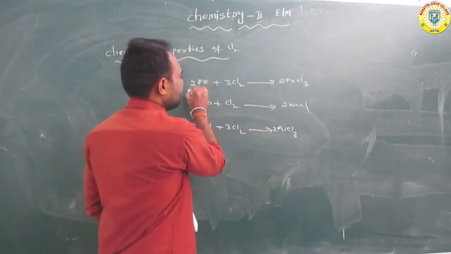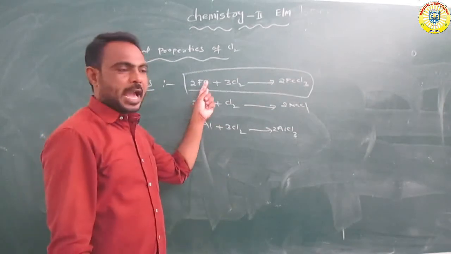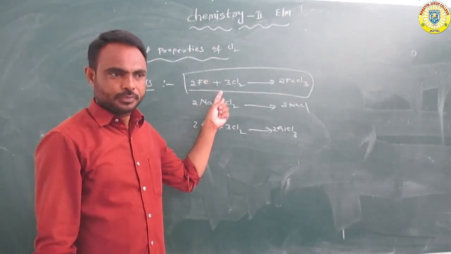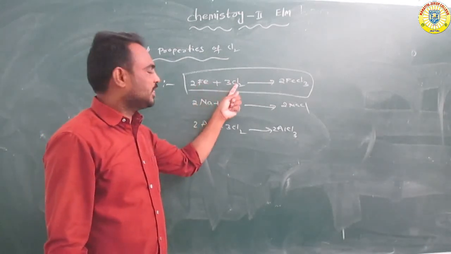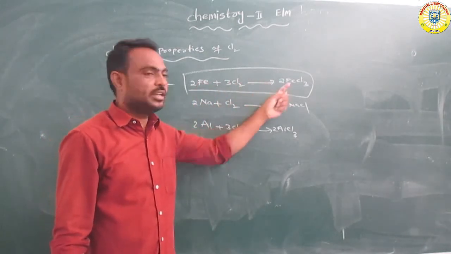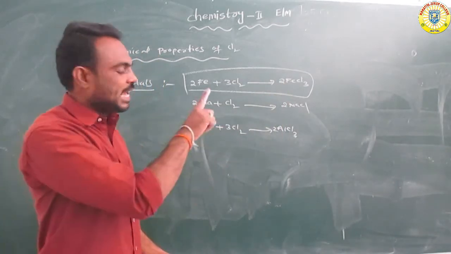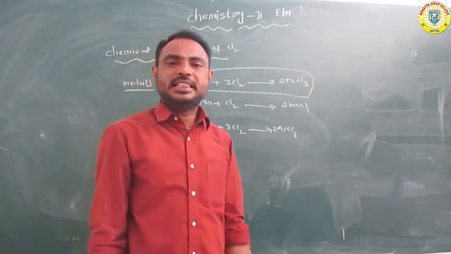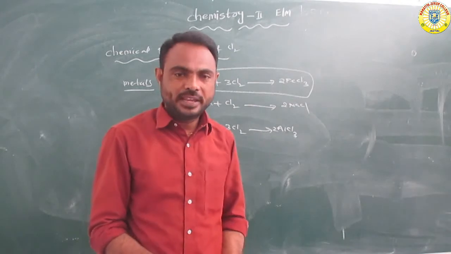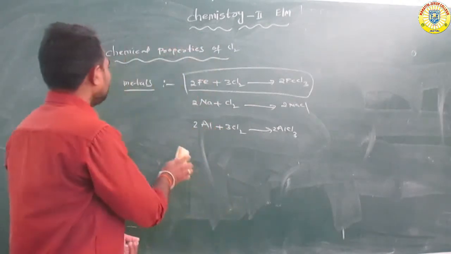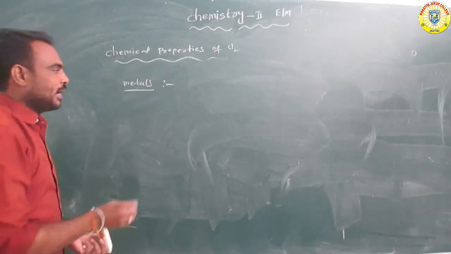This reaction is a very important reaction for exam purposes. Iron reacts with chlorine to form ferric chloride. What is the formula? FeCl3. FeCl3 is ferric chloride.